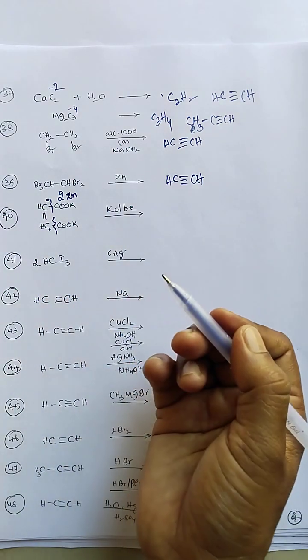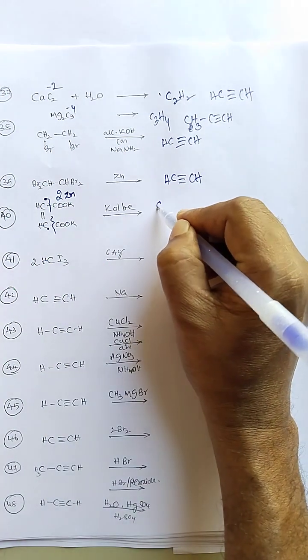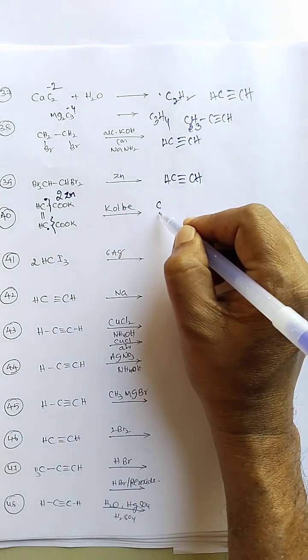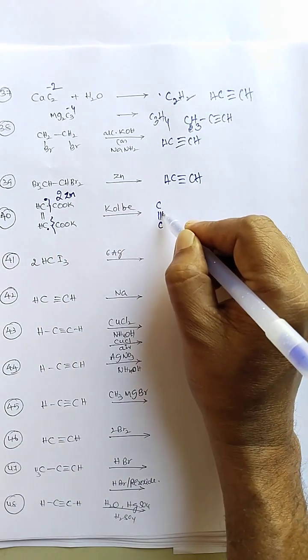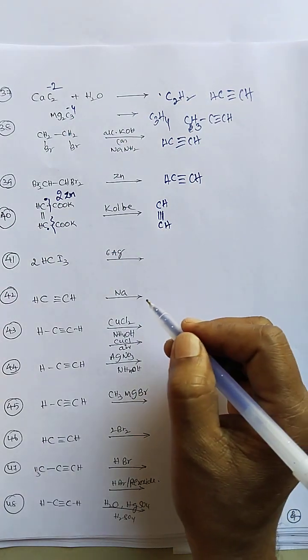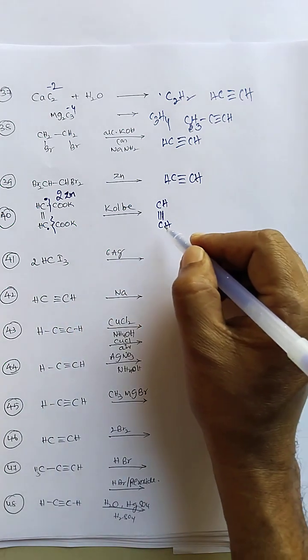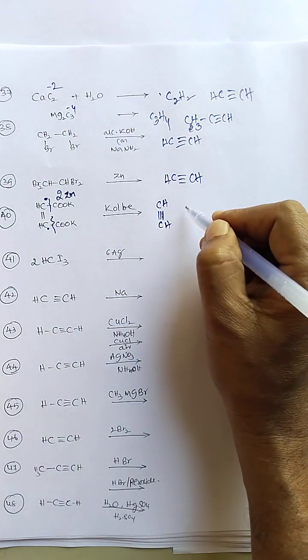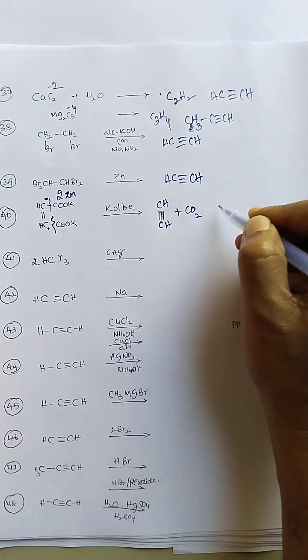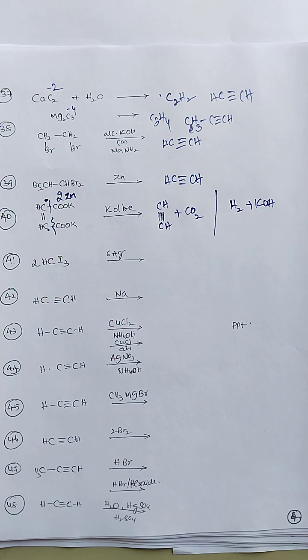At the anode oxidation takes place, at the cathode reduction takes place. At the anode, this bond breaks up and another new bond is formed, therefore oxidation of potassium salt gives us ethane molecule and carbon dioxide. At the cathode, hydrogen gas and KOH are formed. This is the Kolbe electrolysis used for preparation of alkanes, alkenes and alkynes.